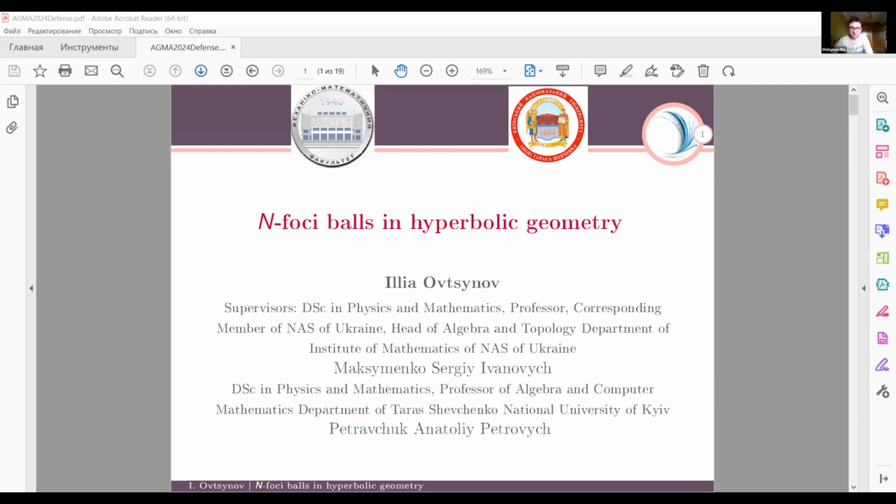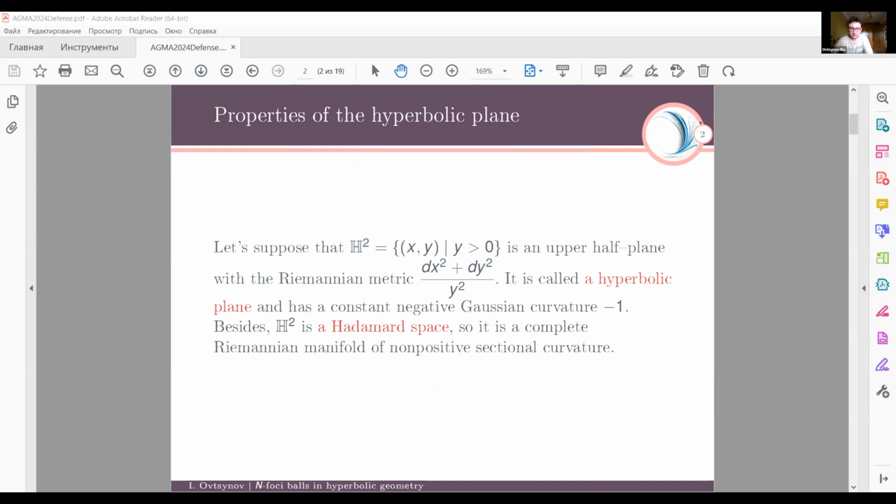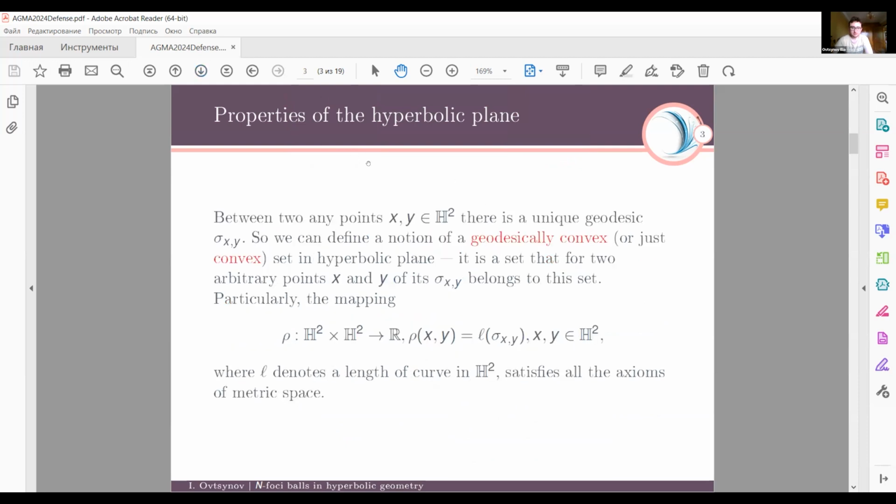Let's suppose that H2, which is equal to {(x,y): y is greater than 0}, is an upper half plane with the Riemannian metric (dx squared plus dy squared) divided by y squared. It is called a hyperbolic plane and has a constant negative Gaussian curvature -1. Besides, H2 is a Hadamard space, so it is a complete Riemannian manifold of non-positive sectional curvature. And between any two points x and y from H2, there is a unique geodesic sigma xy.